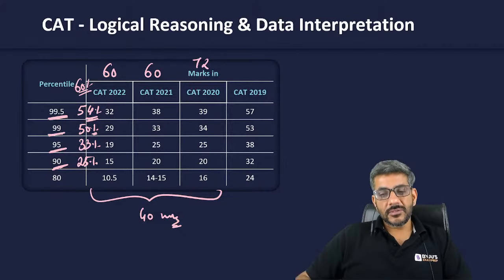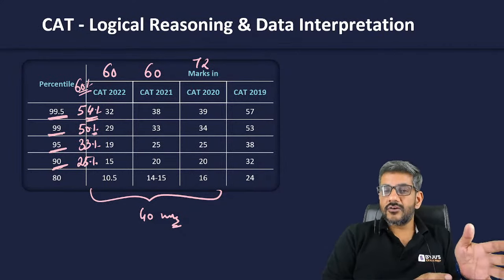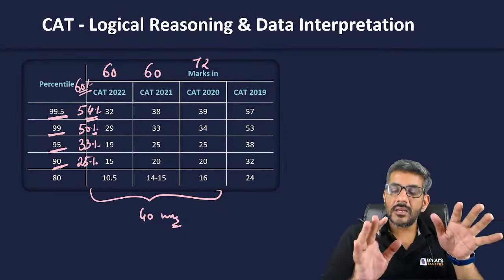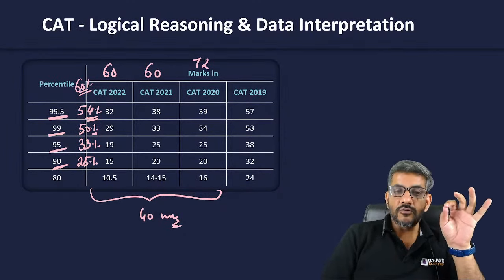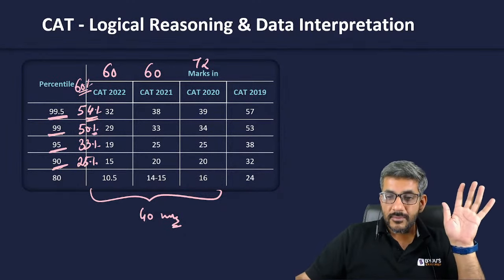My filtration process has to be good. Which sets are to be done, which sets are not to be done. That will be sufficient for me to get a good score in LRDI. I hope you got my point here.